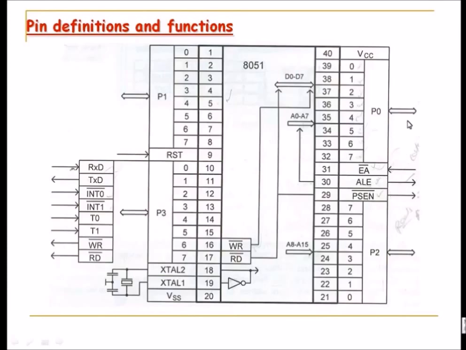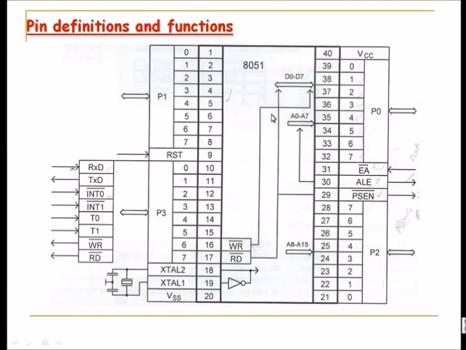In case of ROM, the data here is going to be the instructions. And port 2 will supply the higher order address byte to the memory, with the read or write operation. So A8 to A15 is going to port 2.